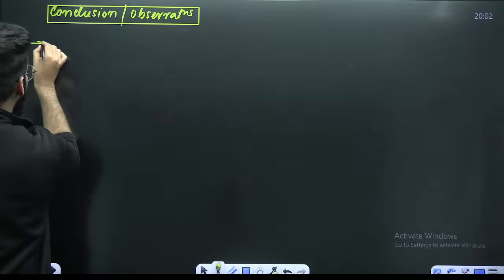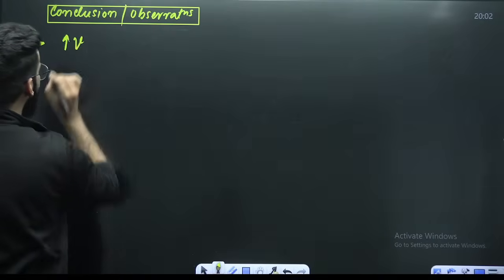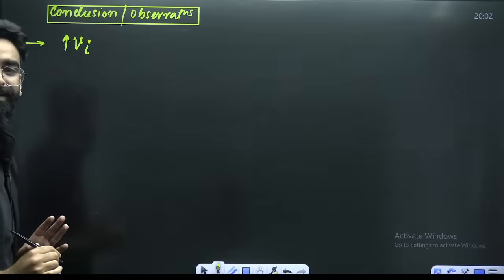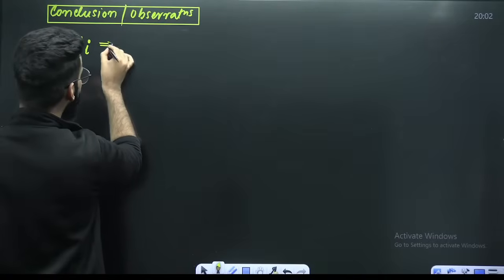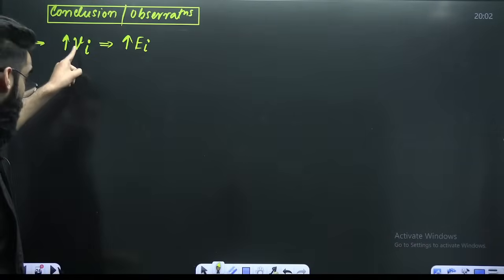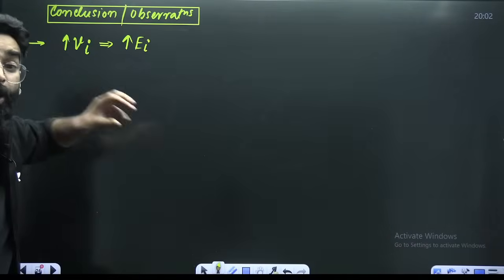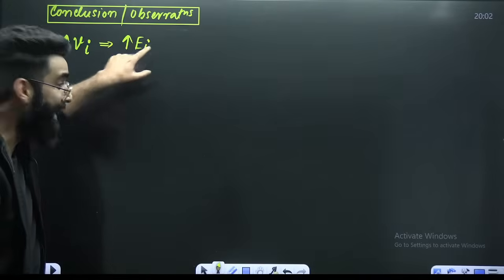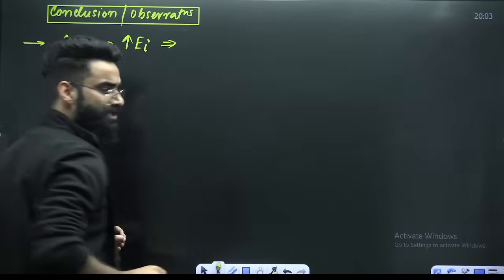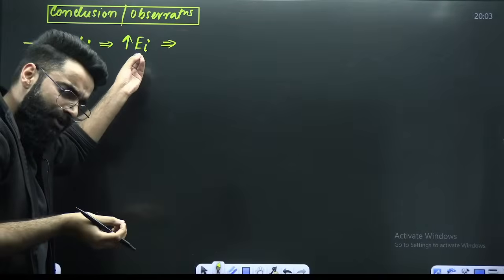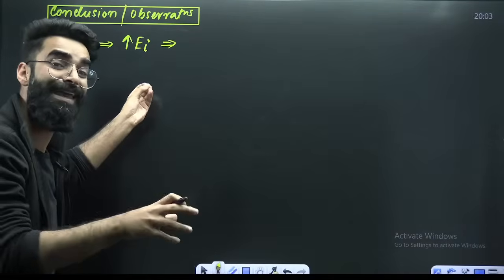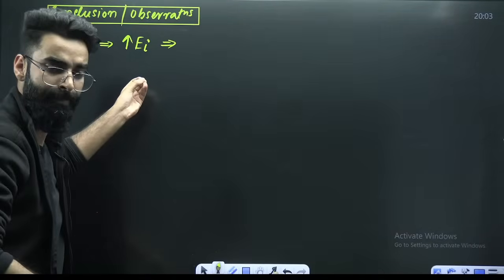My dear students, tell me one thing. If you increase the frequency of the incident light, that means you are increasing the energy of the incident photon. Due to which some part of the energy will be used to take the electron out, while the remaining part will be used to give the kinetic energy to that ejected electron, right?